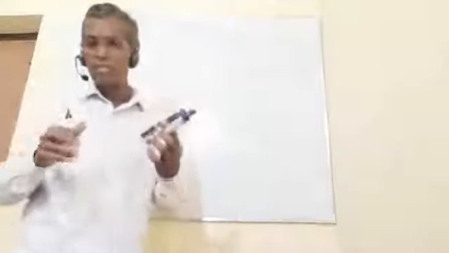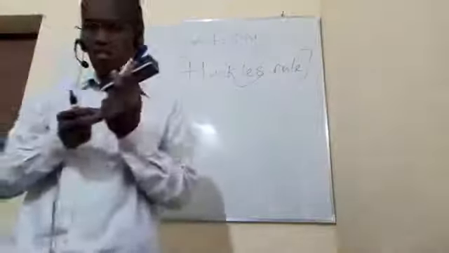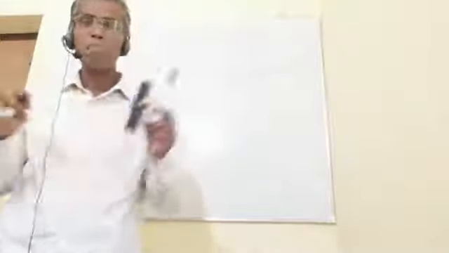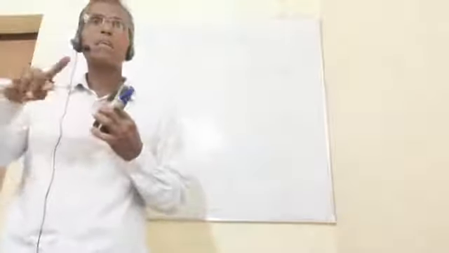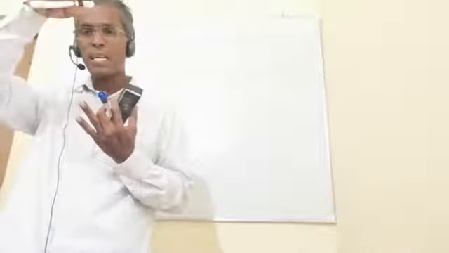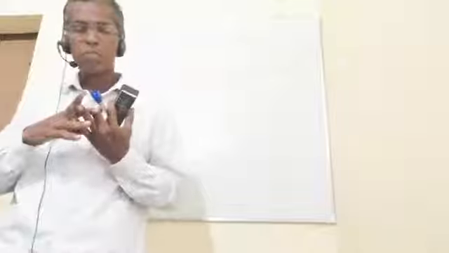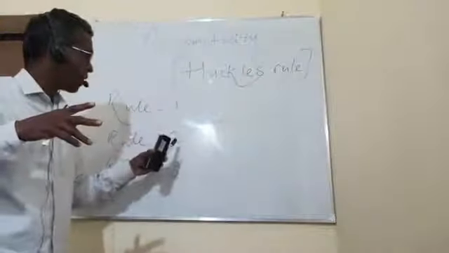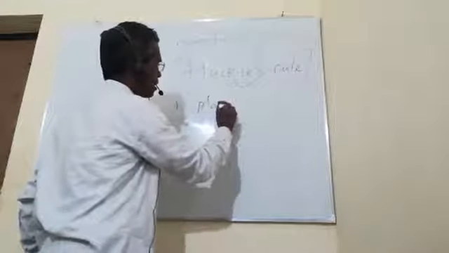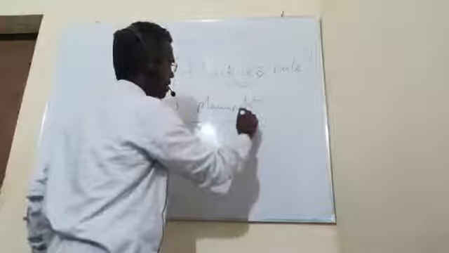Rule number 1 says that aromatic compounds are usually cyclic and planar. All aromatic systems are cyclic in nature and also planar. Position-wise it is planar, and structure-wise it is cyclic. This is rule number 1: planar and cyclic.